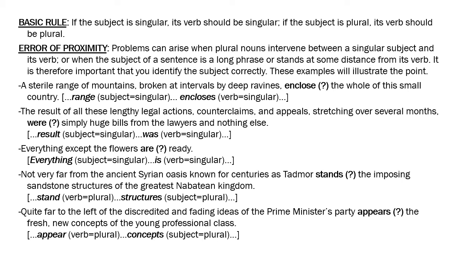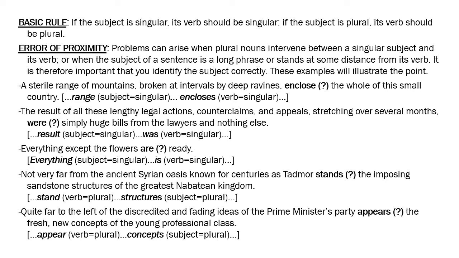But within the subject phrase, you have to locate the subject word. The word here is range. It is the range of mountains, and this range encloses, not enclose.